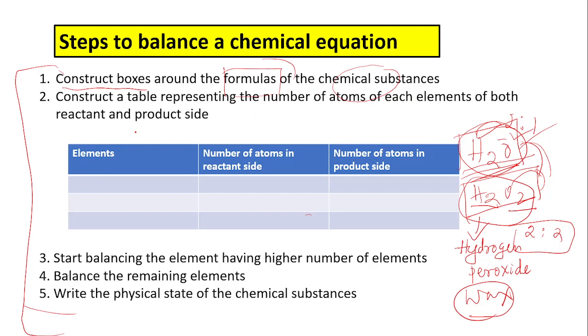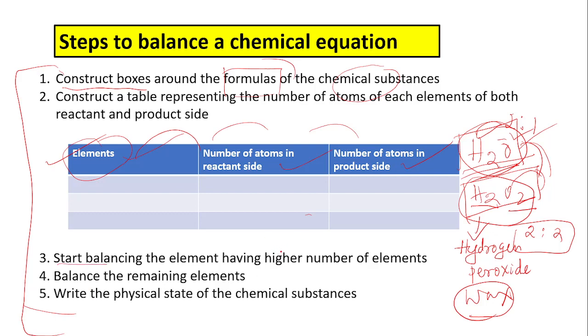Number two, construct a table representing the number of atoms of each element of both reactants and products. Just look at the table. There are basically three columns. The first column represents elements. The second column represents the number of atoms on the reactant side. The third column represents the number of atoms on the product side. Number three, start balancing.